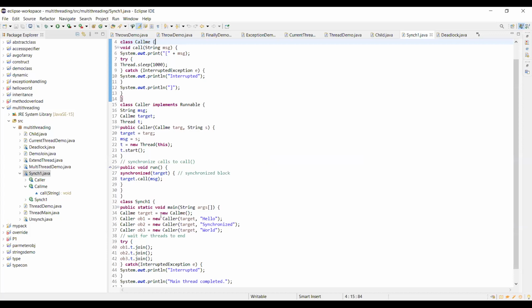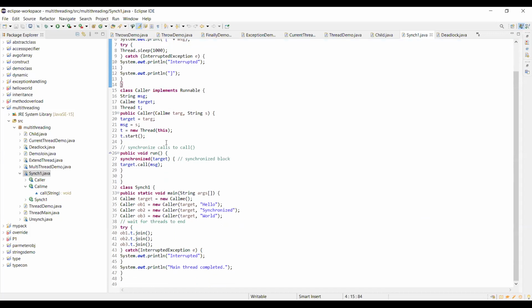In fact, all the objects want to use this call method. We kept invoking that method inside this synchronized block, so that even though all three objects are racing for this method, only one object will be allocated. One object will be given access at a time. That's why here we are achieving synchronized execution among these three threads.